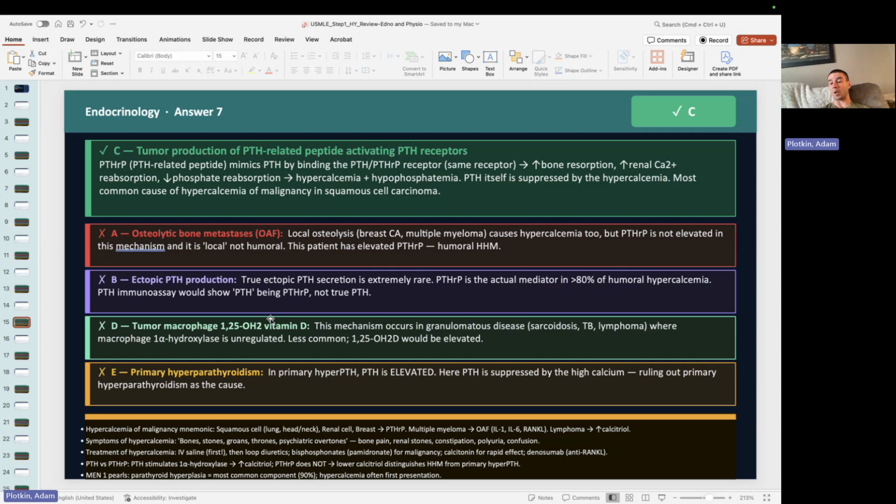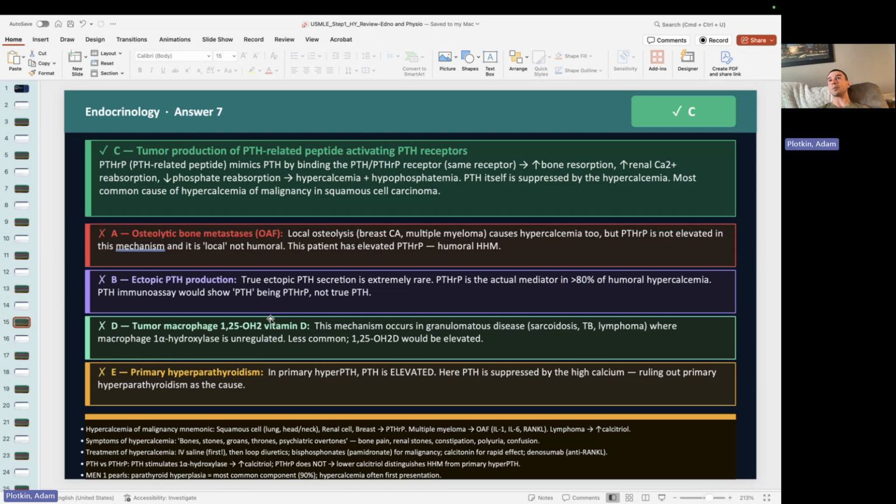Squamous cell carcinoma of the lung and renal cell carcinoma tend to be the two most common causes of PTHrP. So whenever they ask about a patient who has a smoking history, who now might have a cancer and they have an elevated calcium, that's most likely what they're getting at. Other causes of hypercalcemia of malignancy, right? PTHrP is one of them.